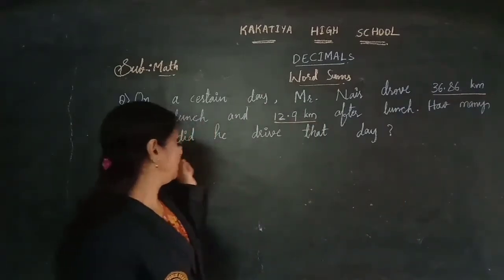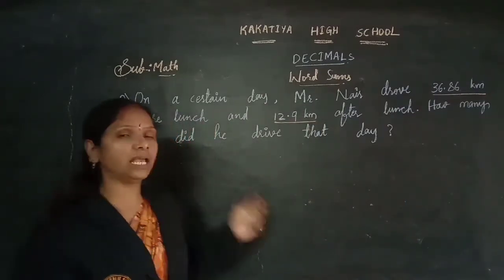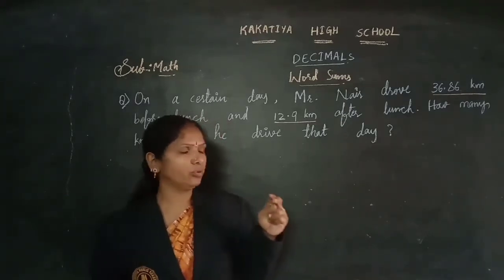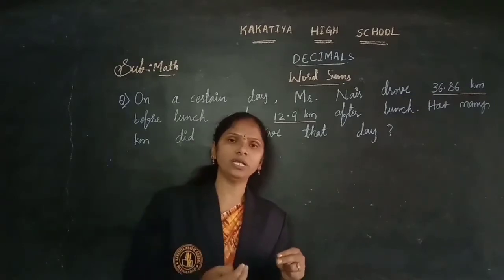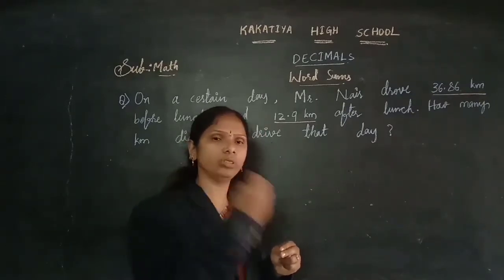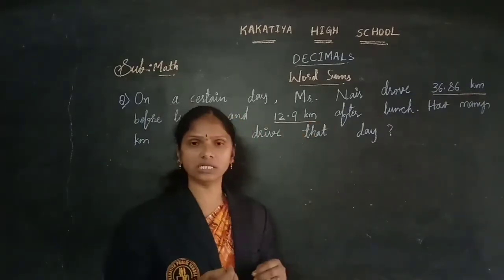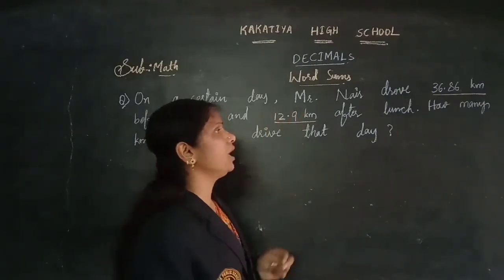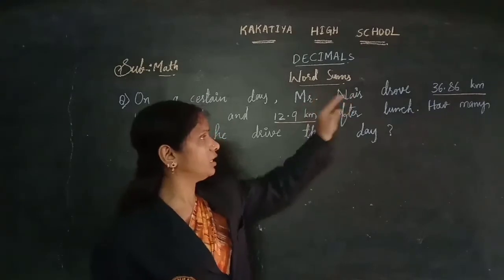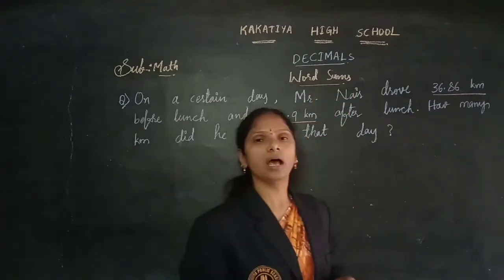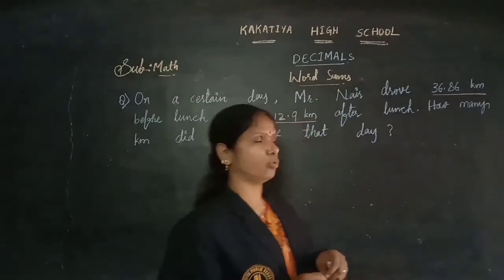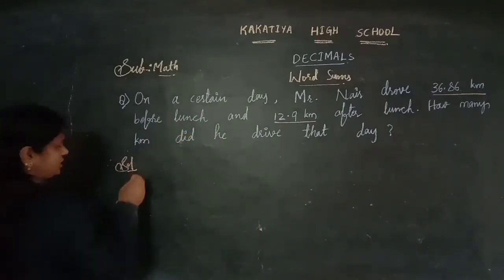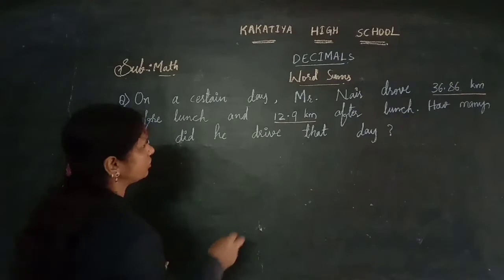It means how many kilometers did he drive on that day. You need to count the kilometers which he drove before lunch and after lunch. You need to add the distance before lunch and after lunch. Now let's write the solution, steps here.